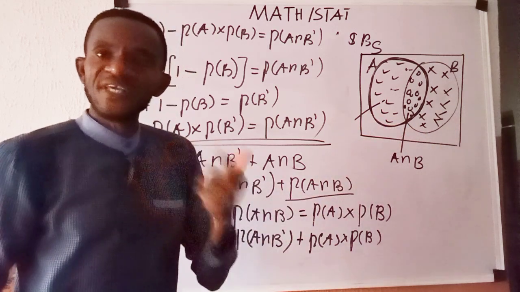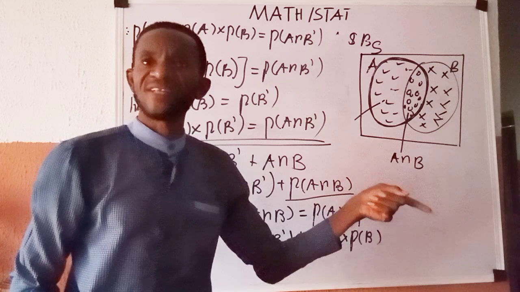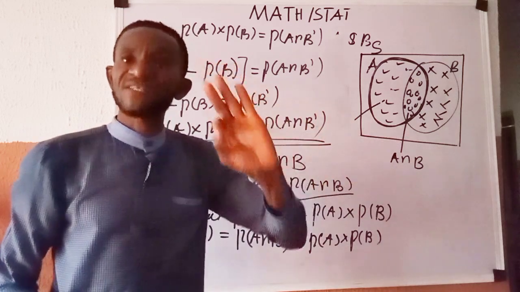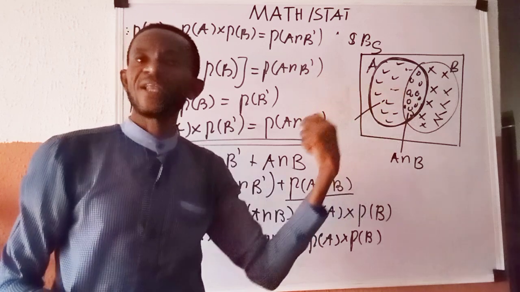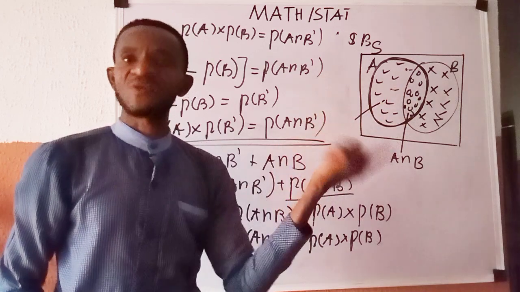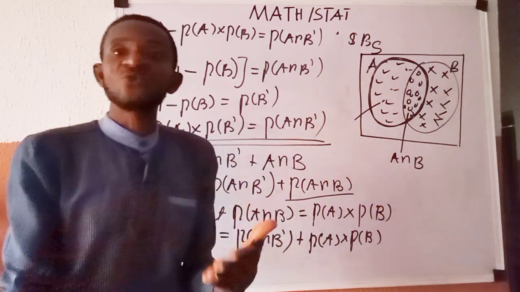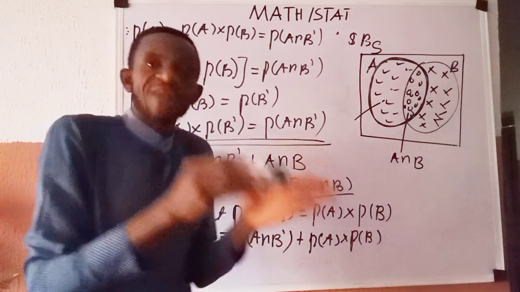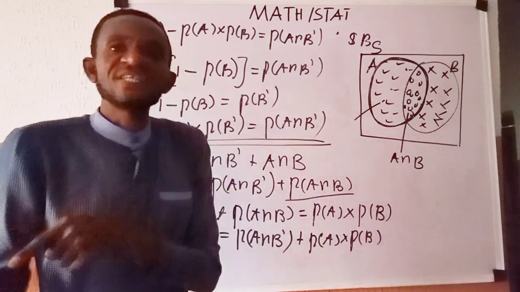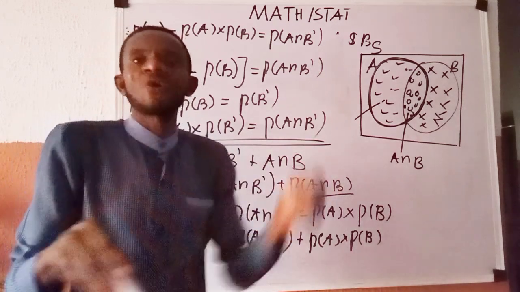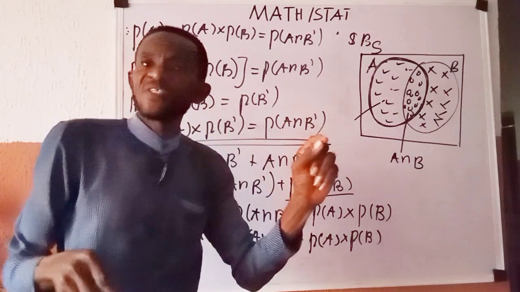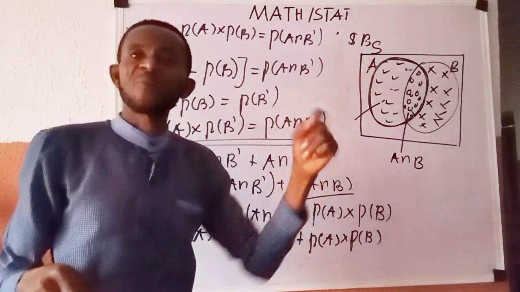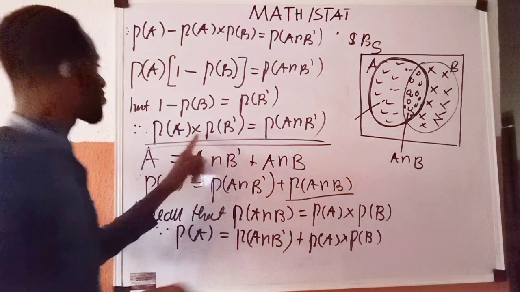The only thing we know is that if A and B are independent, then the probability of their intersection is the product of the probabilities of their individual selves, A and B. So if A and B complement must equally be independent, it means the probability of A intersection B complement is the probability of A multiplied by the probability of B complement, which is what we established here.